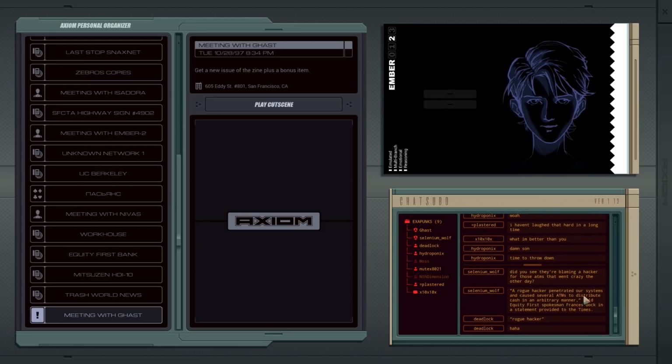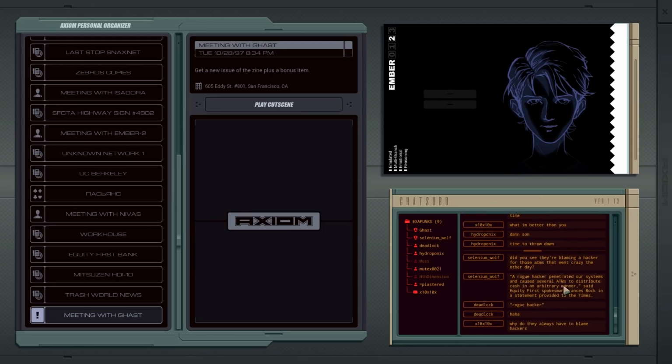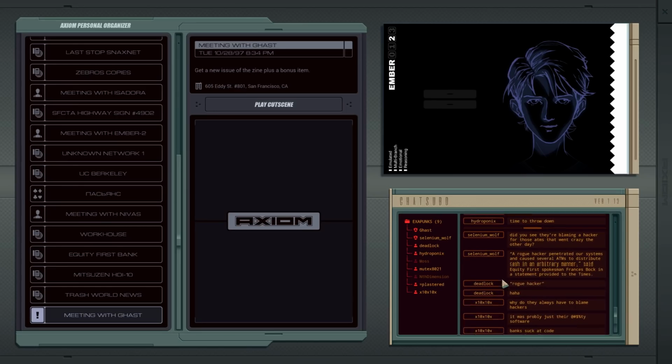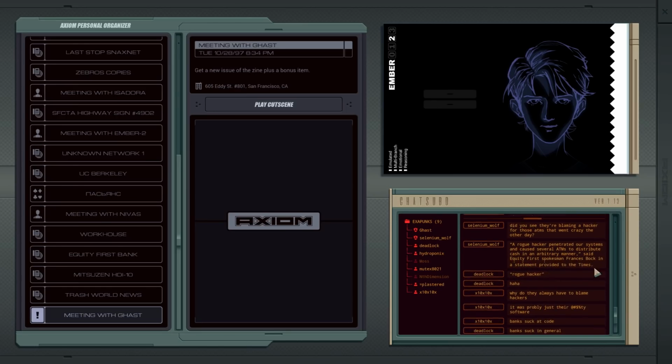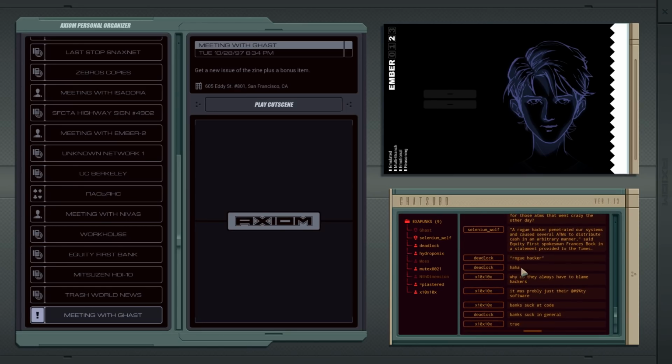A rogue hacker penetrated our system and caused several ATMs to distribute cash in an arbitrary manner, said Equity First spokesman Francis Back in a statement provided to the Times.